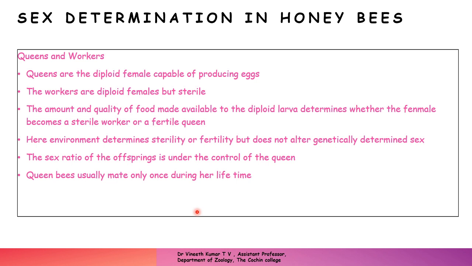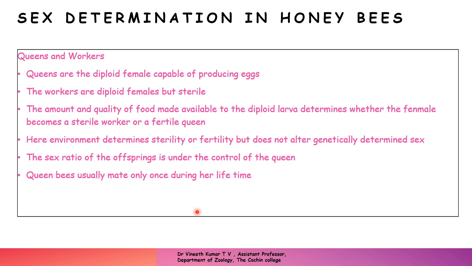And what decides? The genetic constitution of the queen and the worker is the same in a honeybee colony. Both of them are diploid females, and the only difference is that one group is sterile and the other one is fertile. And this depends on the amount and the quality of the food that is made available to the diploid larva, and determines whether the female becomes a sterile worker or a fertile queen.